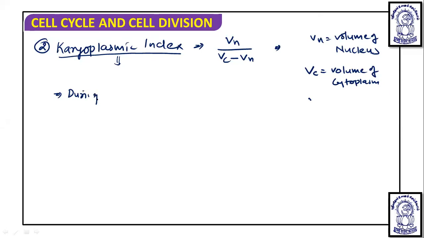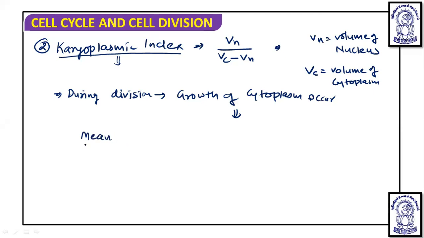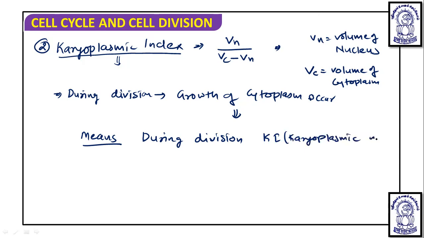During division, growth of cytoplasm occurs. If the cytoplasm is growing and the nucleus is smaller, it means that during division the karyoplasmic index, KI, decreases.